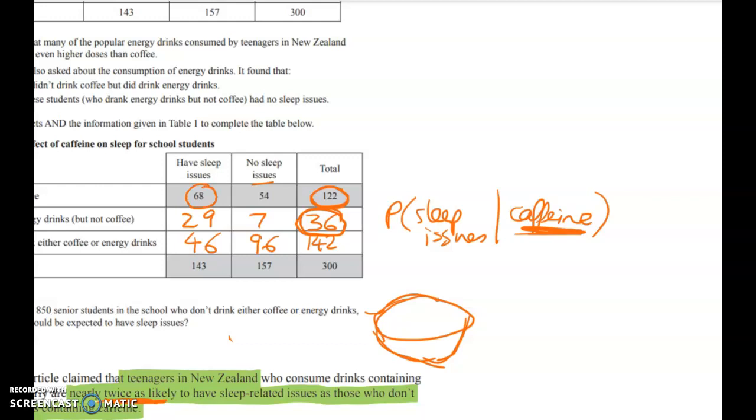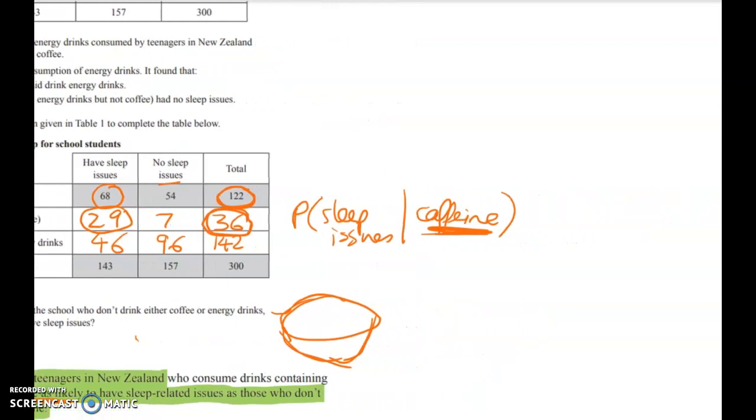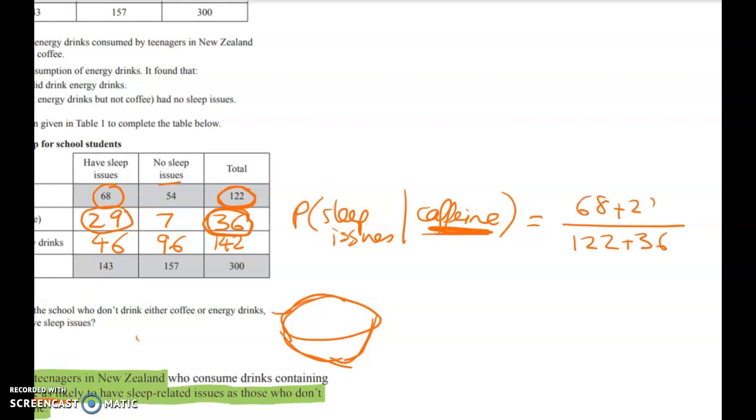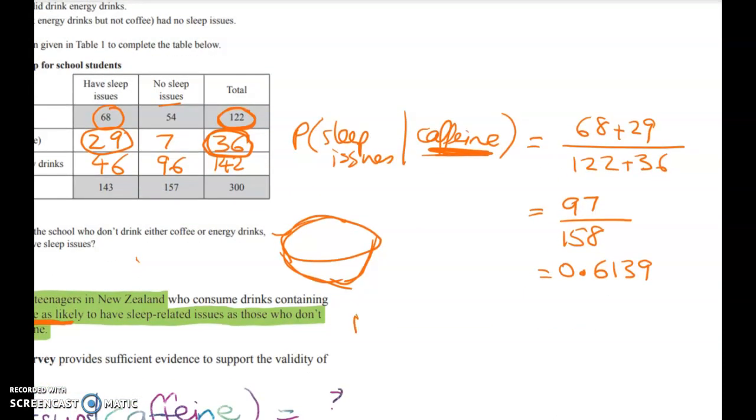And so for that, we're going to have to think about the 68 people from the coffee group and the 29 from the energy drink group. So it's going to be 122 plus 36 and 68 plus 29, which gives us 97 over 158, or 0.6139. Okay, now we're going to work out the other one, which is the probability of sleep issues given no caffeine.